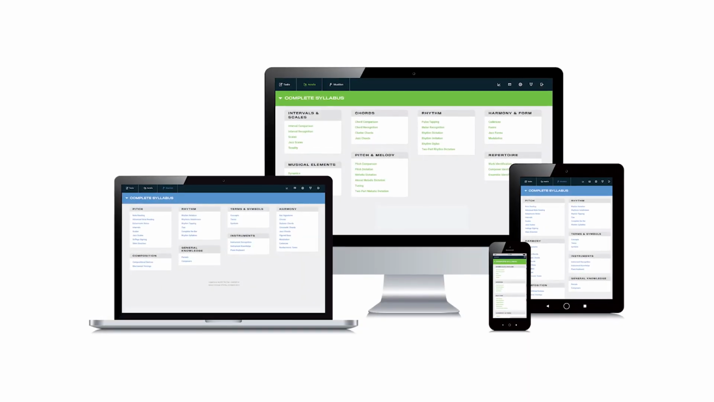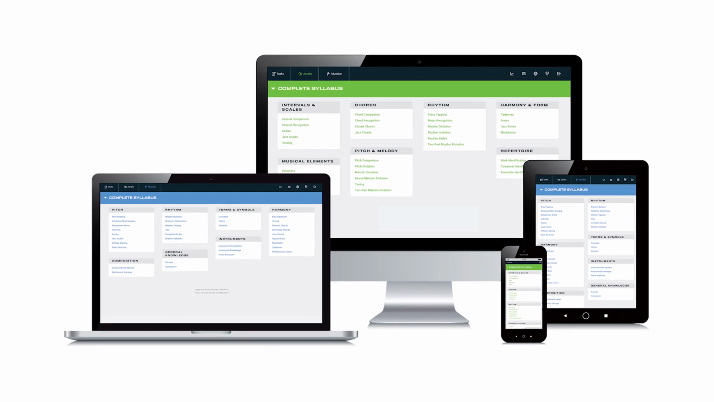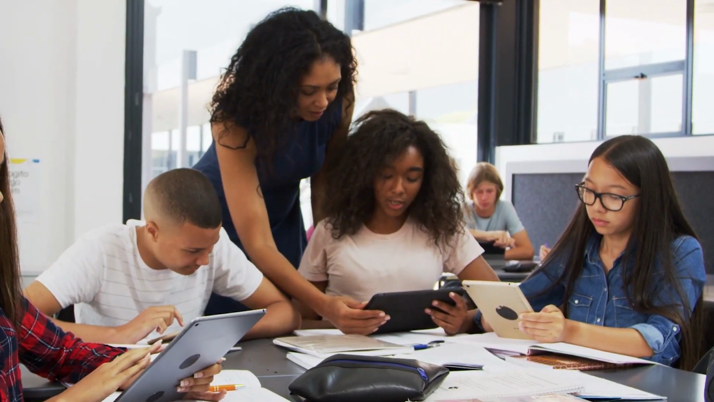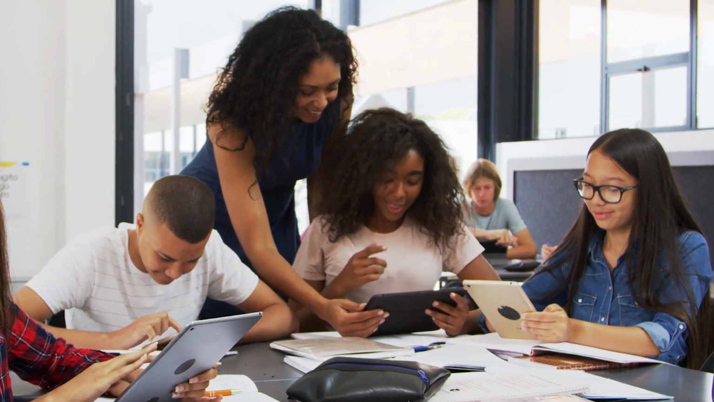Access Auralia and Musition on phones, tablets, and Chromebooks. You can improve your skills anywhere, anytime. It's simple and really fun.